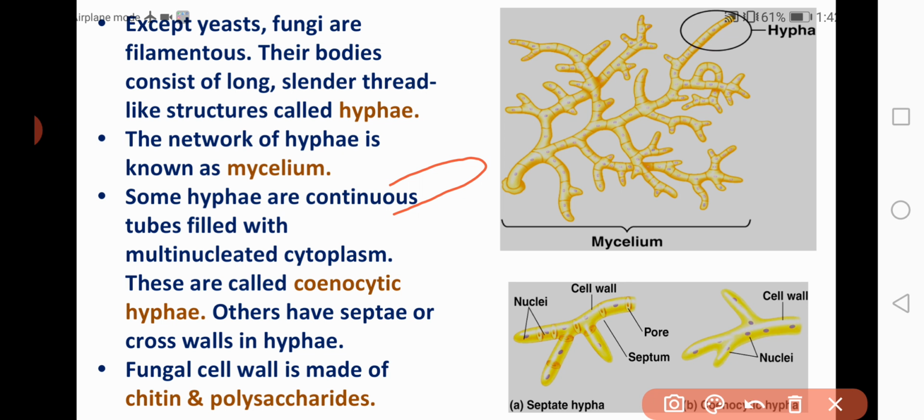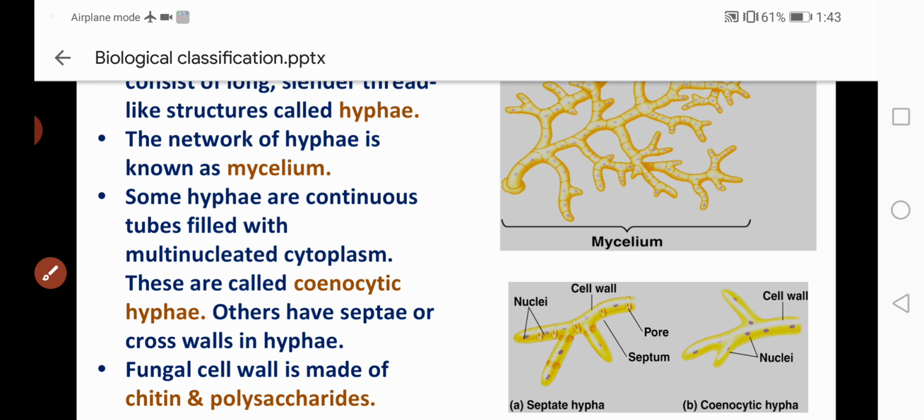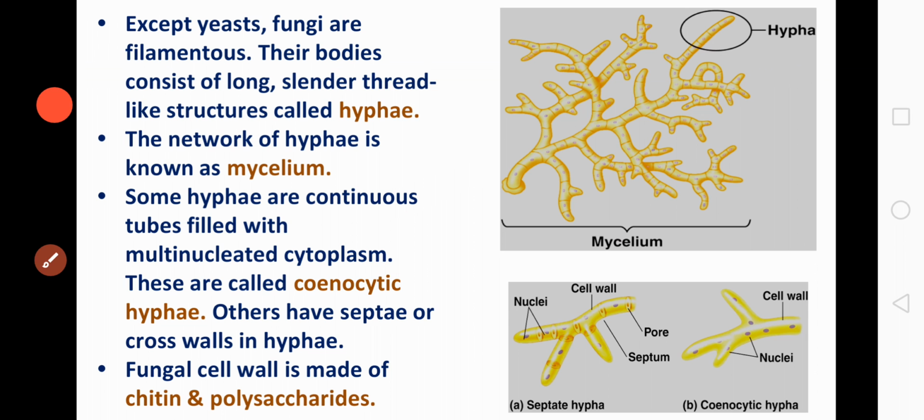So what is the difference between hyphae and mycelium then? Hyphae is the individual fungal filament or fungal body, whereas mycelium means the network of hyphae. Am I clear? Okay. Now this hypha may be septate or aseptate.